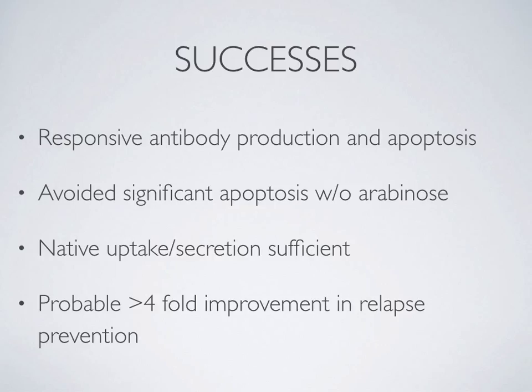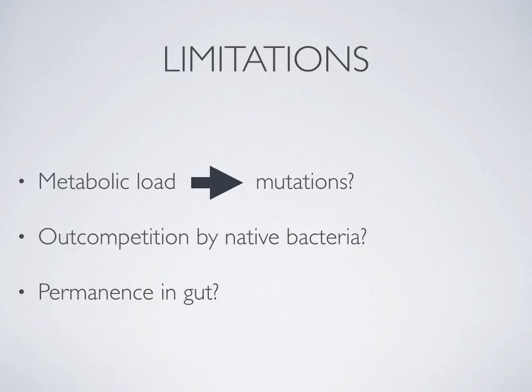I found that E. coli's native uptake and secretion pathways were sufficient for the uptake of toxin and the secretion of antibodies. Antibody therapies have been shown to have a 4-fold improvement in preventing relapses, mainly because the standard of care is antibiotic treatments that actually create the environment for C. diff infections to grow up again. My system probably has an even greater improvement because it eliminates the need for patient compliance in taking a daily pill and because it responds precisely to the amount of toxin in the system.